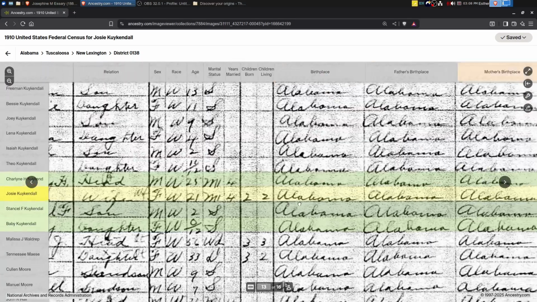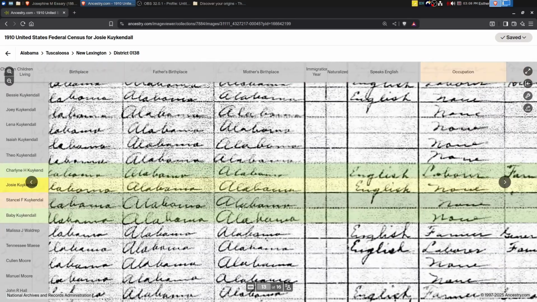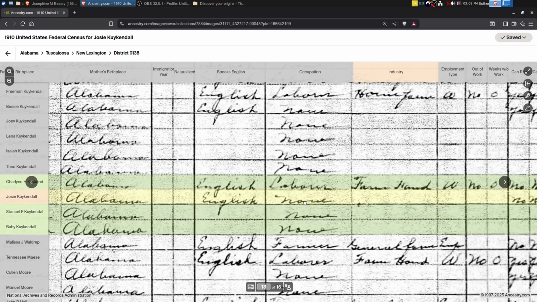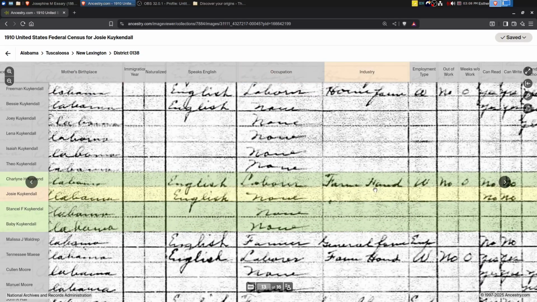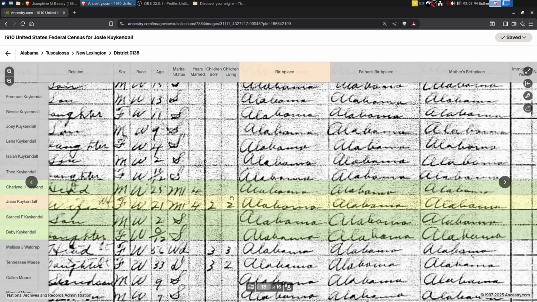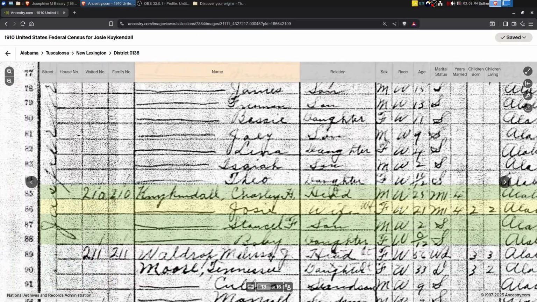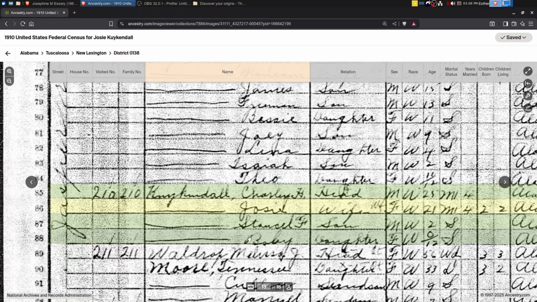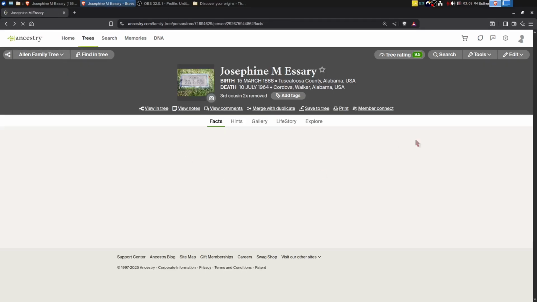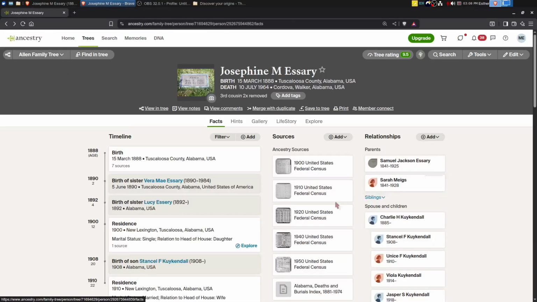They're all born in Alabama. Let's see what they're doing here. Farmhand. So he wasn't even a farmer on his own farm. He was working on somebody else's farm, because it says here laborer, farmhand. So they were probably just barely surviving. They wouldn't have made very much money. So that's the first part of their story, and that does seem to match up with what we know so far.